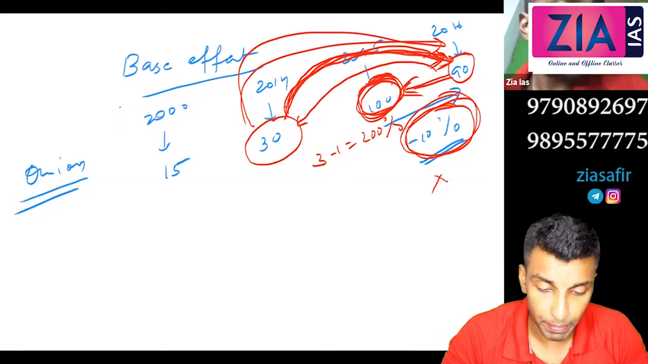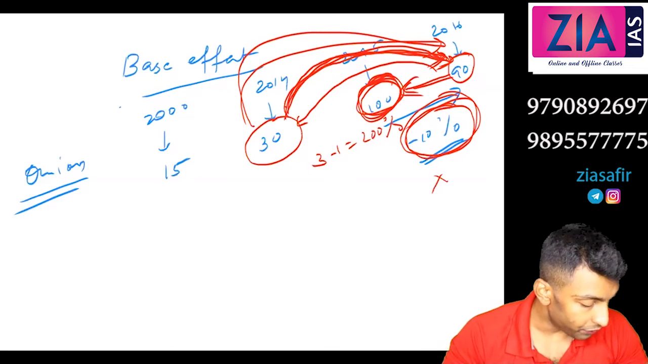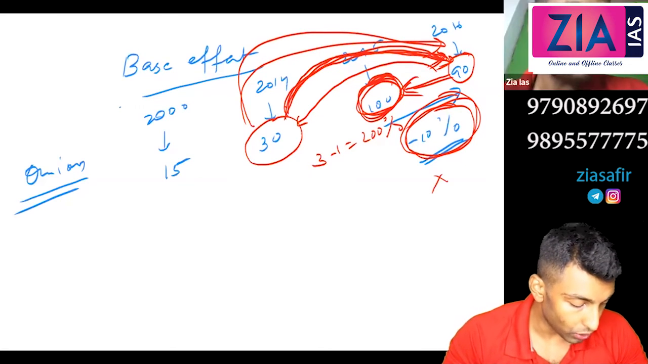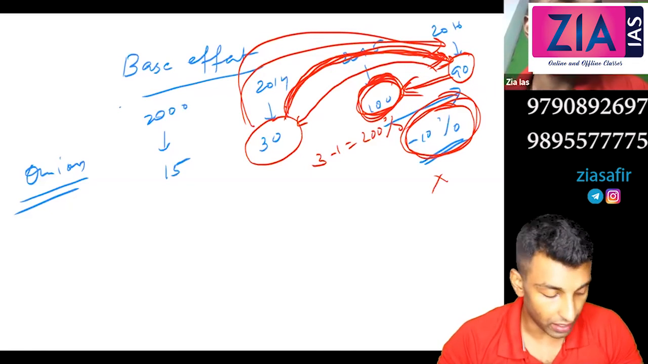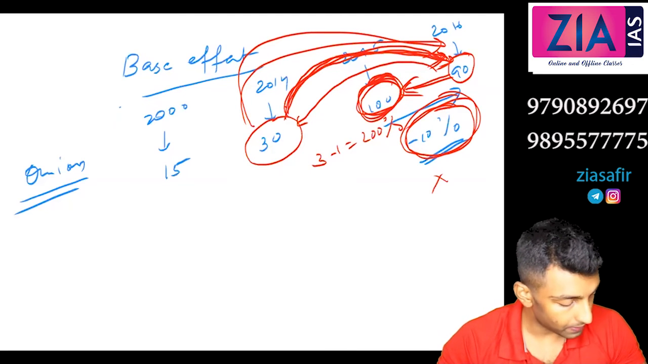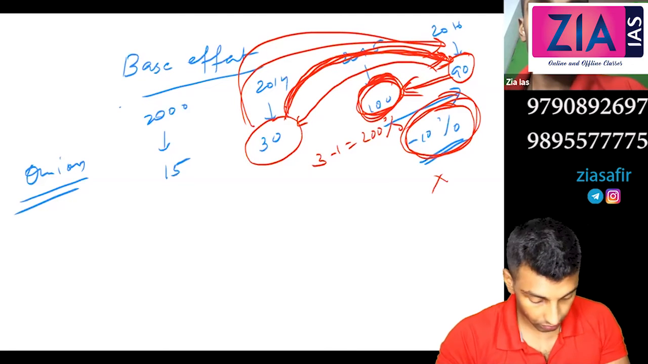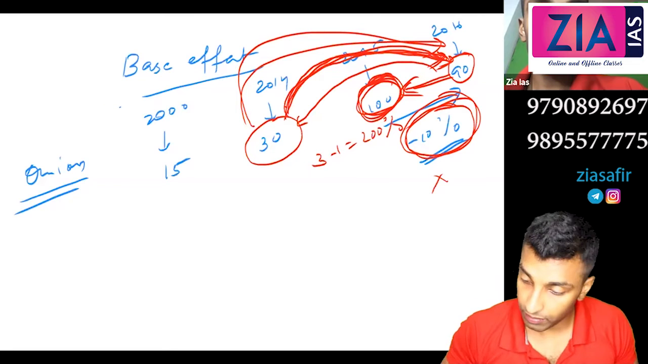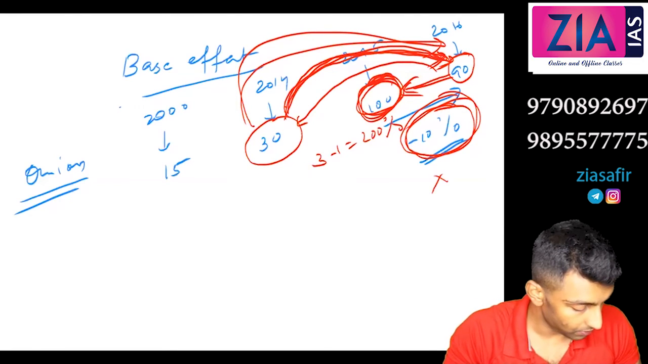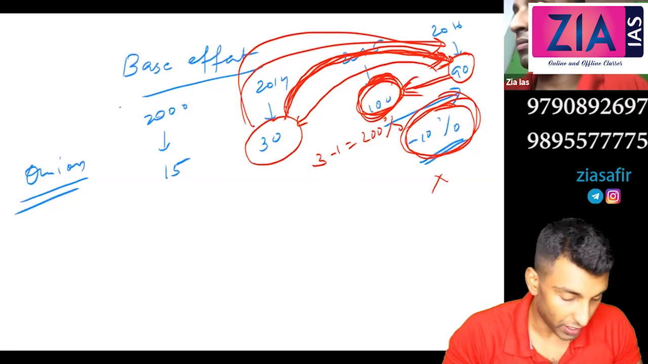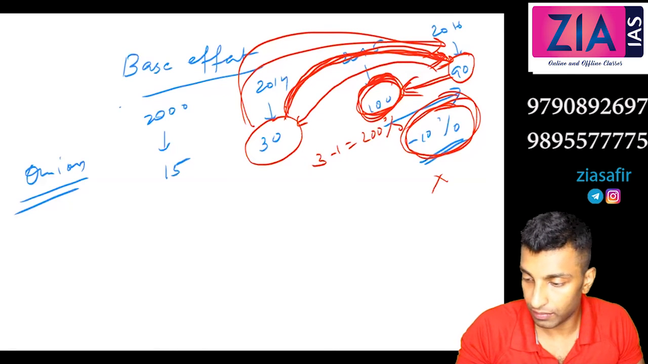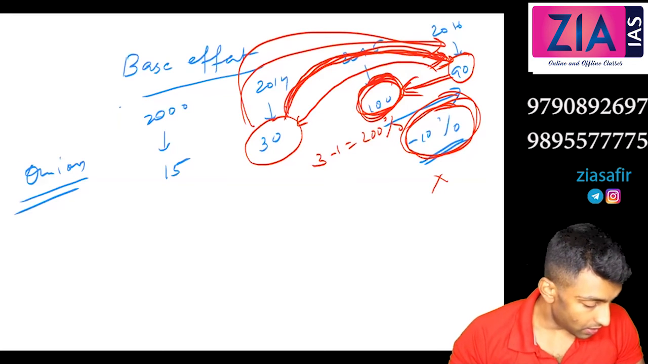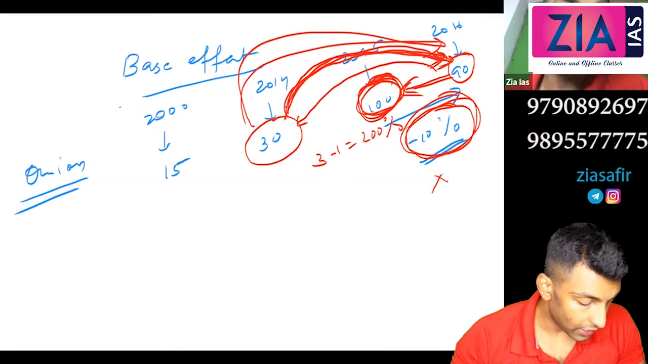Okay, so this is what I mean by base effect. You can write one line over there. It refers to distortion in growth of a variable due to its extreme value during the corresponding period of previous year.